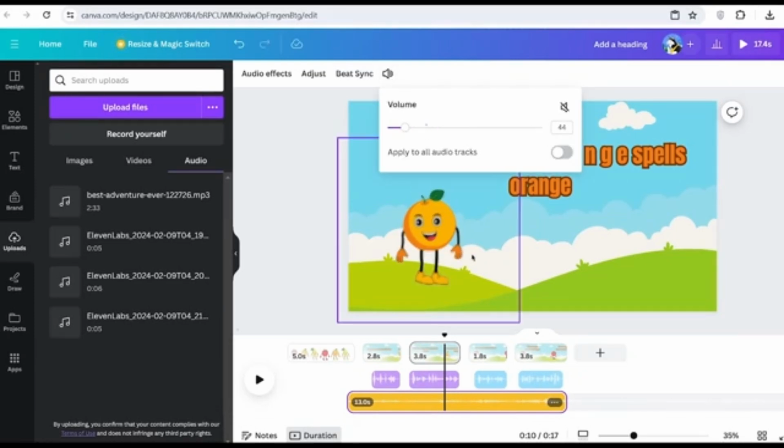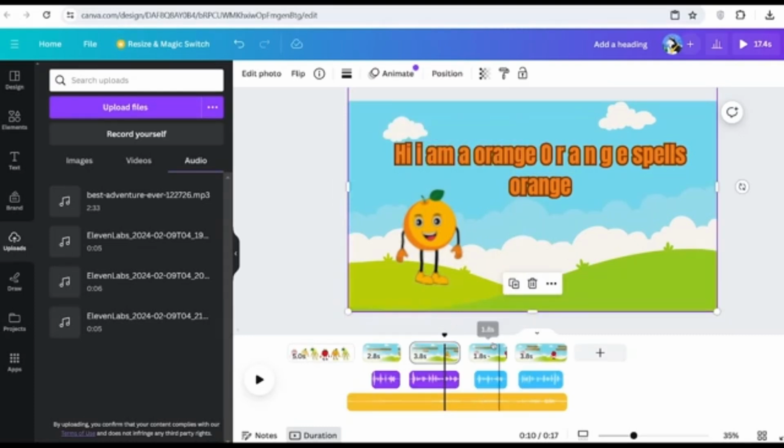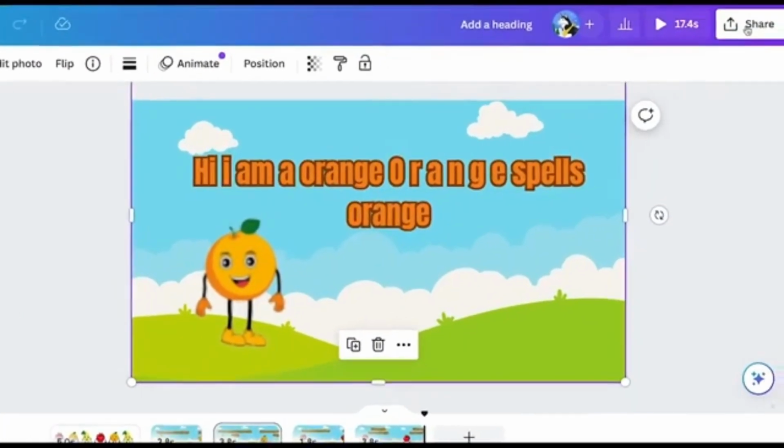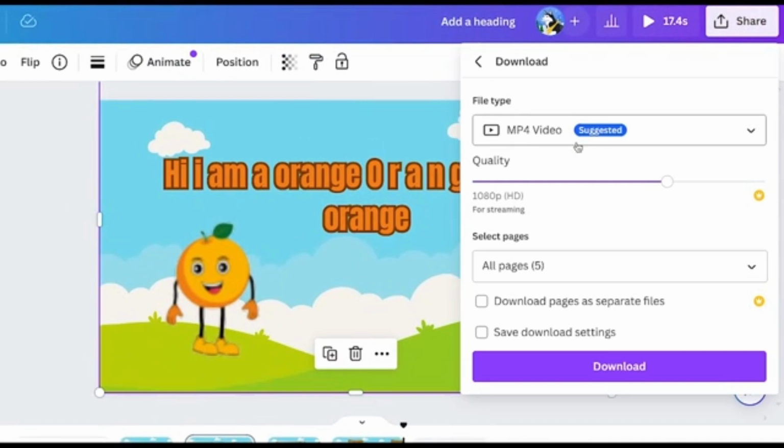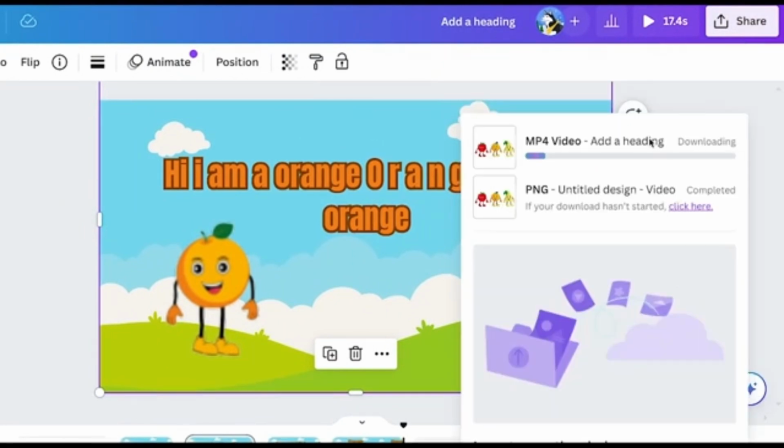Once you've done this, you can edit your video even further. You can edit your audio, add in sound effects, and do anything else you want; be as creative as you wish. But once you're done, you need to download your video. In order to download it, you want to click where it says Share. Then you're going to click Download, and leave it as MP4. Then all you're going to do from here is click Download, and then you can go ahead and post it to your YouTube channel.